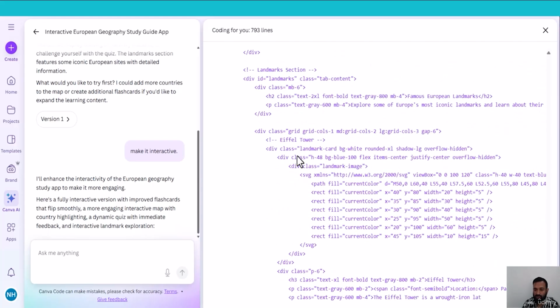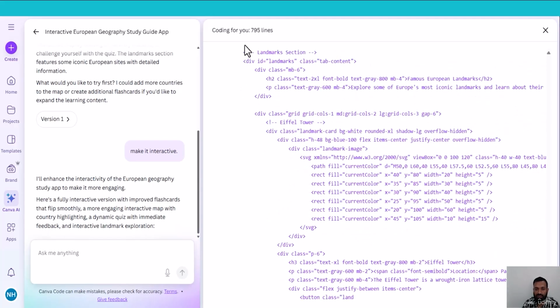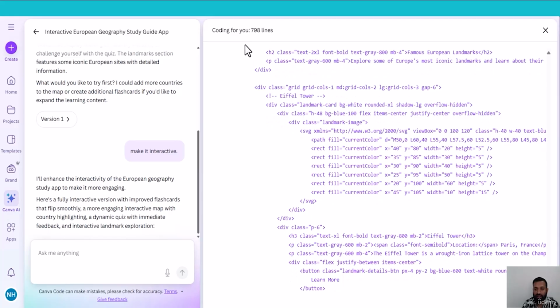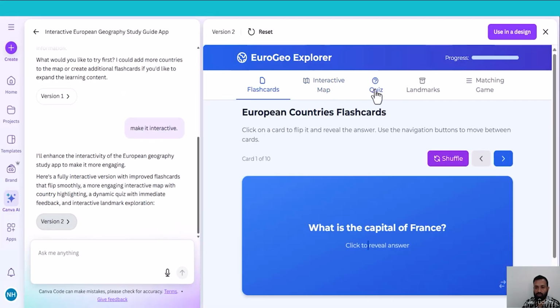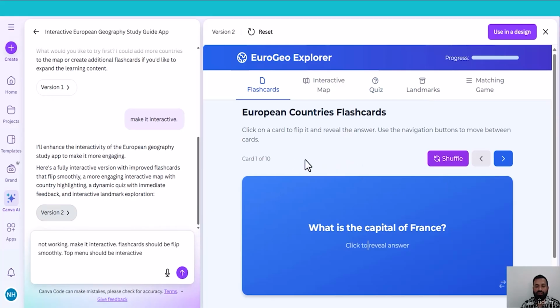Canva is creating code on the fly. As you can see, Canva already created 800 lines of code on the fly. So here is the result, still not working. If I click interactive map, nothing changes. If I click quiz, nothing changes. I need to ask Canva Code to make it more interactive. So I ask Canva to change the code and make it more interactive.